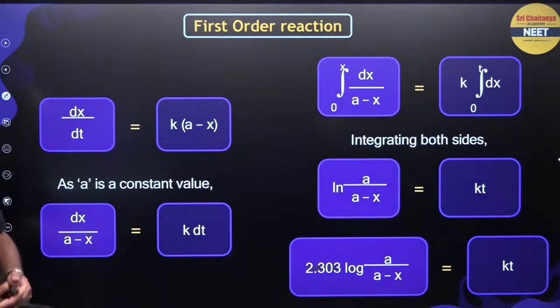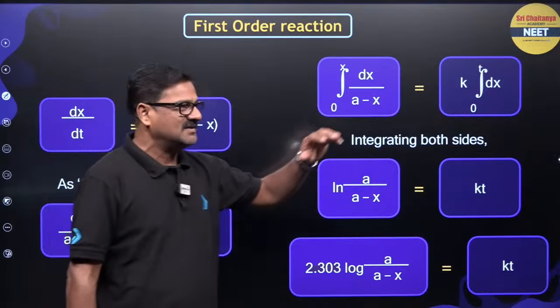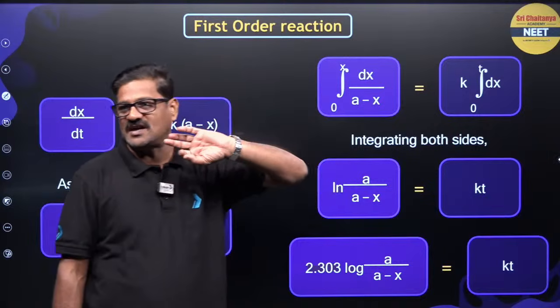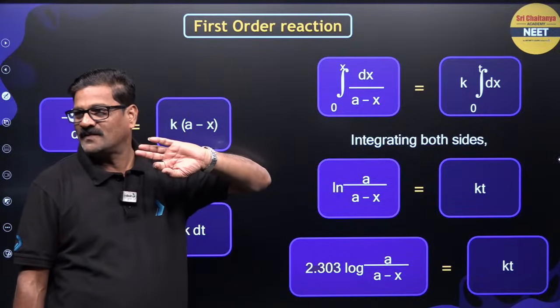And on integrating dx by a minus x is equal to k dt, it is integrated from 0 to t.